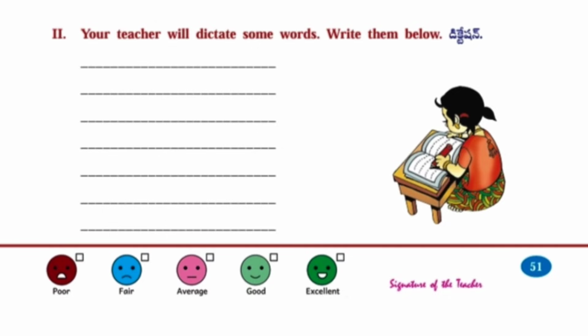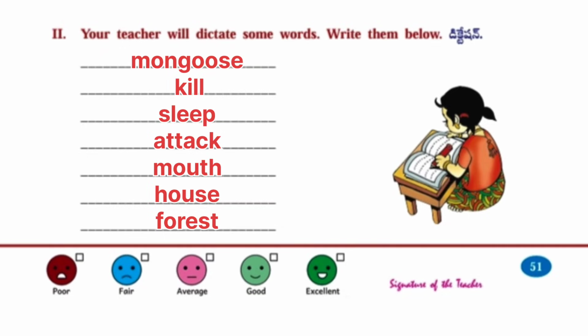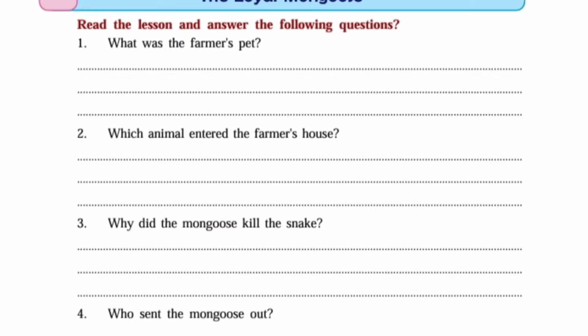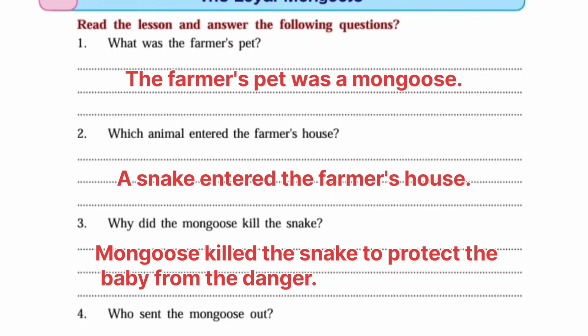Next, second one. Your teacher will dictate some words. Write them below. Mongoose, kill, sleep, attack, mouth, house, and forest. Next, read the lesson and answer. First question, what was the farmer's pet? Answer, the farmer's pet was mongoose.